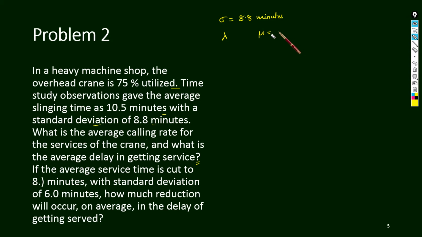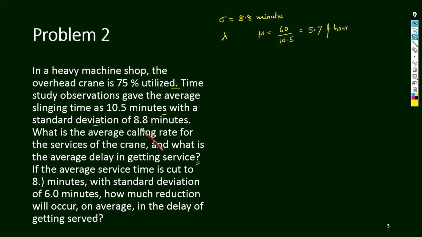So mu is 10.5 minutes, so we will get 60 upon 10.5, which is around 5.7 per hour. So lambda we have to calculate.